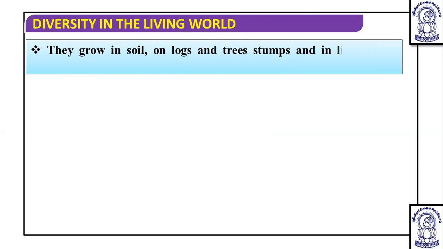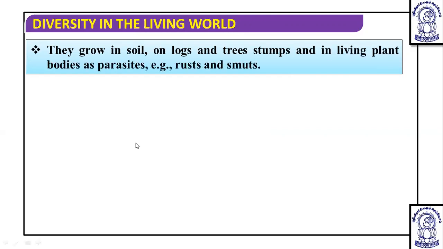When we talk about their growth, they grow particularly on soil, on logs as well, and on tree stumps. In living plant bodies they are parasites. Some known species of parasitic Basidiomycetes are rust and smut. What are they? They are rust and smut.